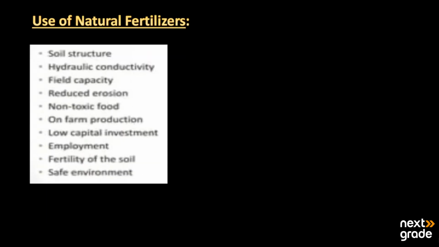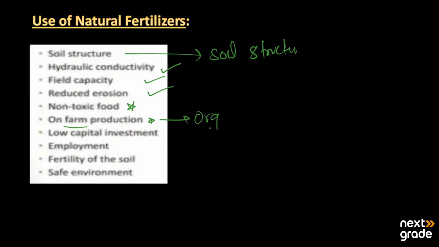Here we have the uses of natural fertilizers. What are its main uses? It can be used to structure the soil or improve the soil structure. It can be helpful in hydraulic conductivity, or to conduct the water. It increases the field capacity. It may reduce the erosion of the soil. It is basically preparing non-toxic food. It has on-farm production, where the organic material is prepared.